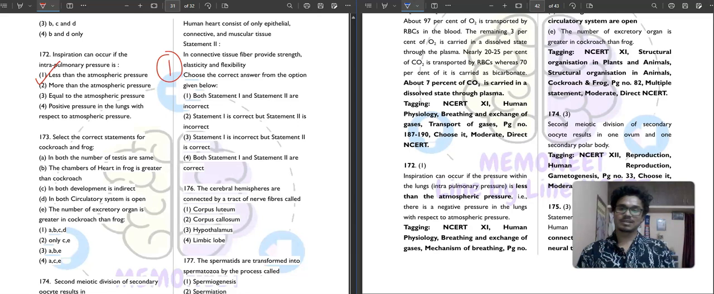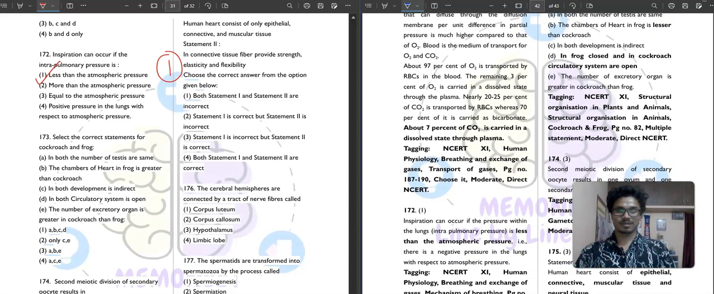It is saying that select the correct statements for cockroach and frog. In both the number of testes are same. So in both the number of testes are same. Is it correct or not? Tell me. Yeah, it is absolutely correct. Then the chambers of heart in frog is greater than cockroach. Not correct. In both development is indirect. Correct. Then in both circulatory system is open. Correct. The number of excretory organ is greater in cockroach than frog. Not correct. So correct answer is A, C, D.